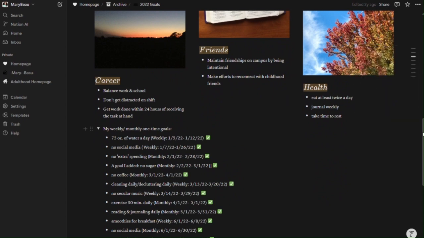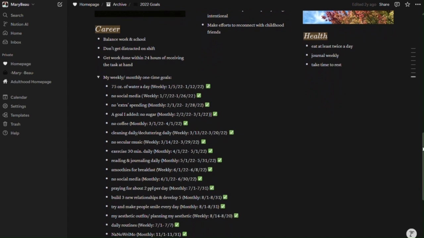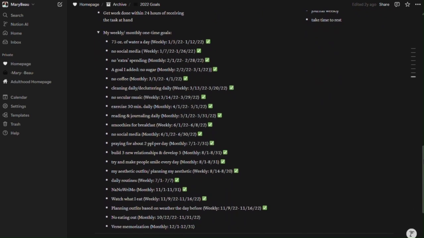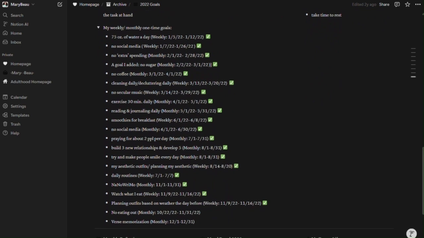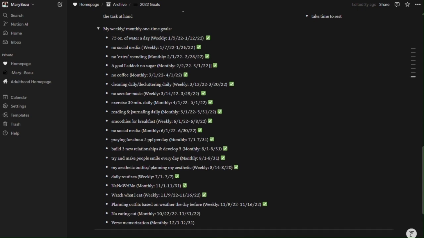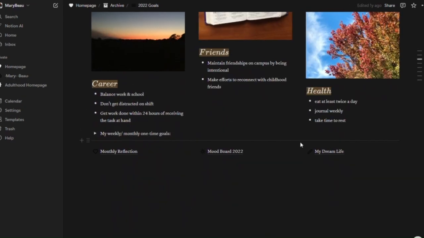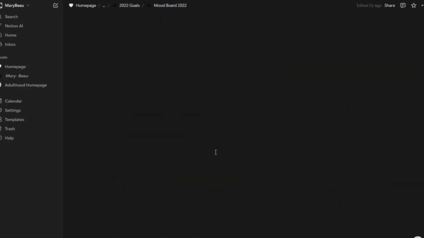But I guess before I go there, because this is true too, one thing that really stood out to me for my 2024 goals was, instead of just focusing on the overall for the whole year, I dove specifically into weekly and monthly goals. So I encourage you to pause this and look at what I accomplished. If I put a green check mark, it means I completed it. If I didn't put a green check mark, it means I didn't complete it, but I want to strive to do better next time.